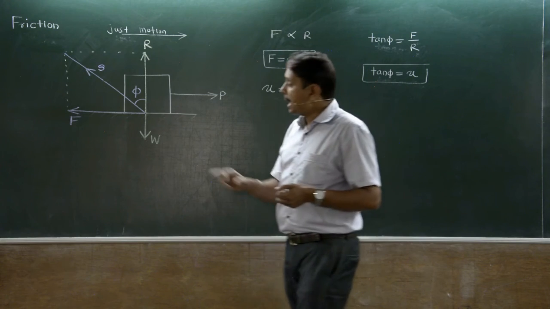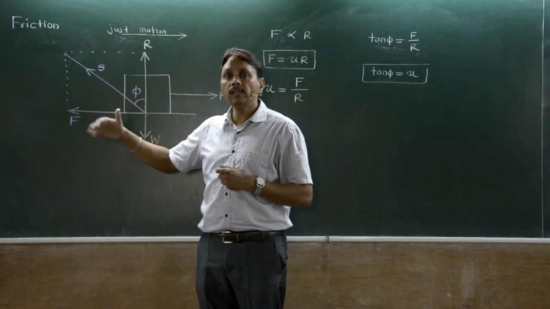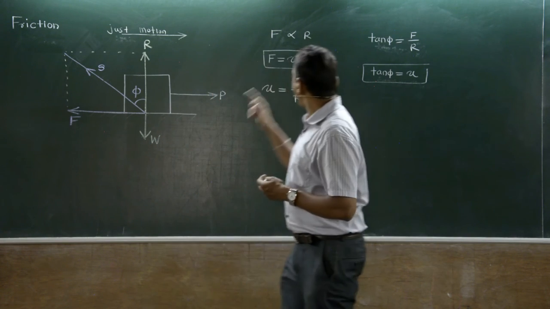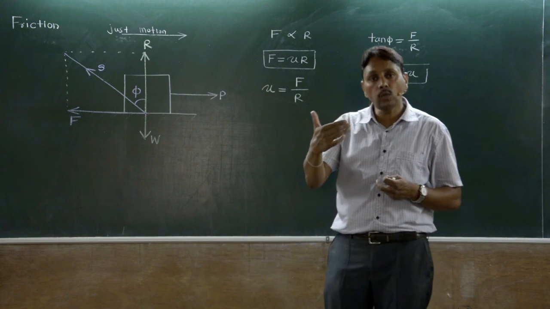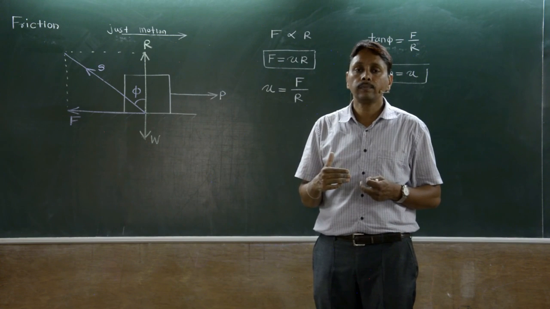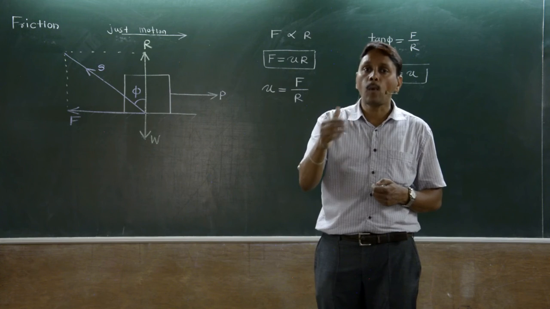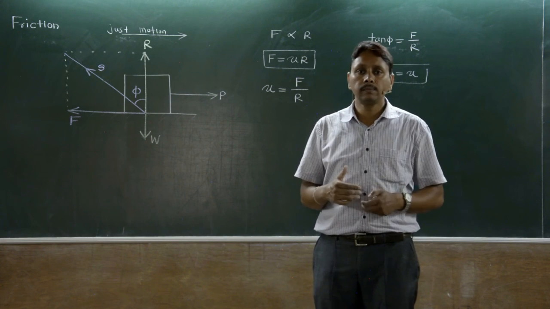Frictional force always acts opposite to the direction of motion, tangential to the surface of contact. The ratio of limiting friction to normal reaction is called coefficient of friction. Coefficient of friction depends upon the nature of surface in contact, independent of contact area.